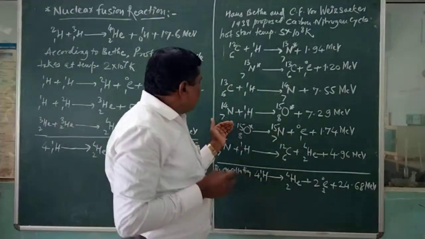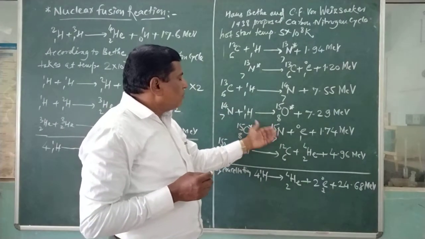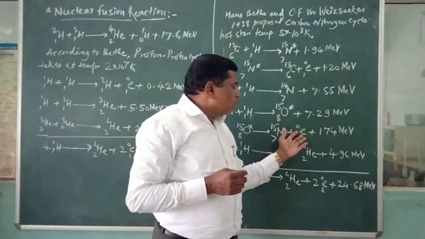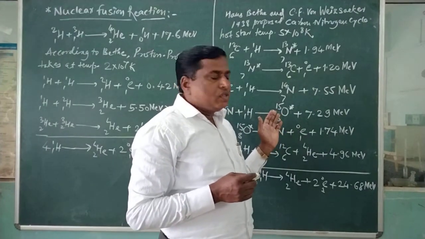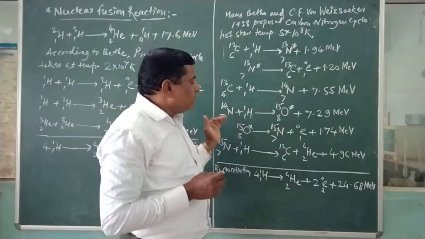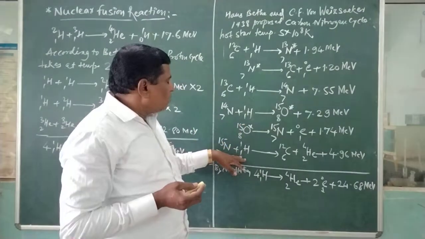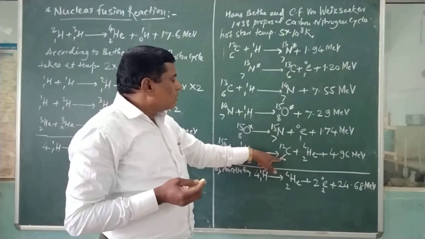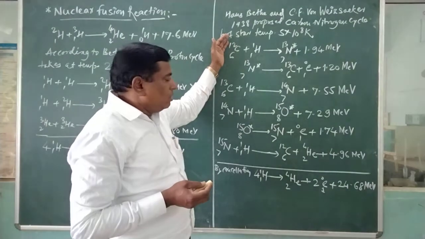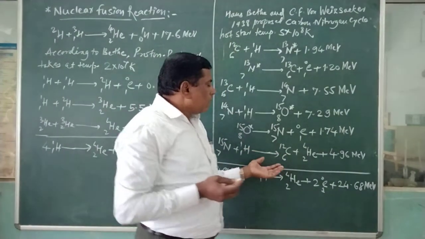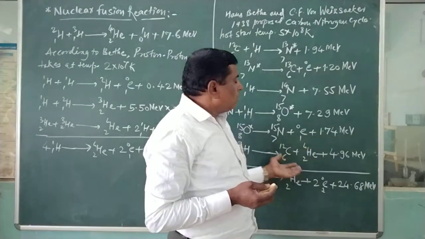Now oxygen 15 is unstable and is converted into a stable form, nitrogen 15, and again one positron is emitted. 1.74 MeV energy is released. Each time there is a release of energy, because these are very light nuclei. Again, nitrogen 715 plus H11 gives carbon 612, which we took initially as the atmospheric carbon. This carbon is released here, and again we get an alpha particle. Again 4.96 MeV energy is released.